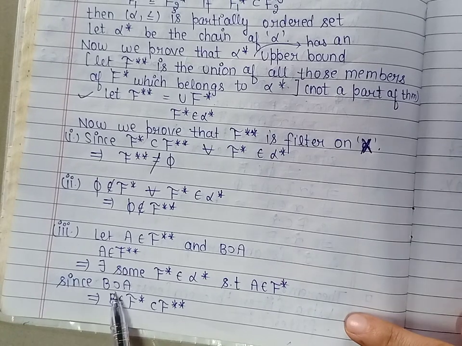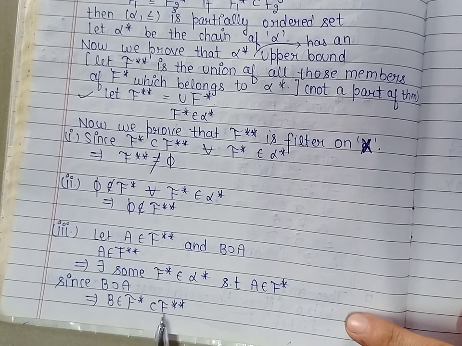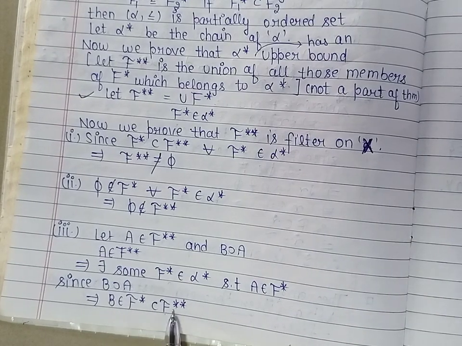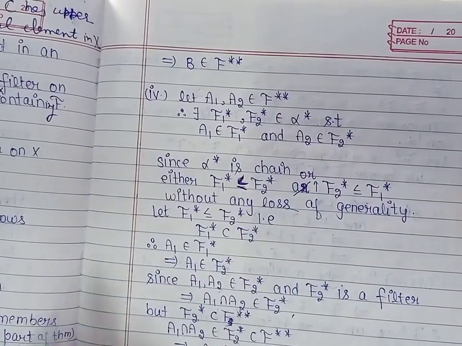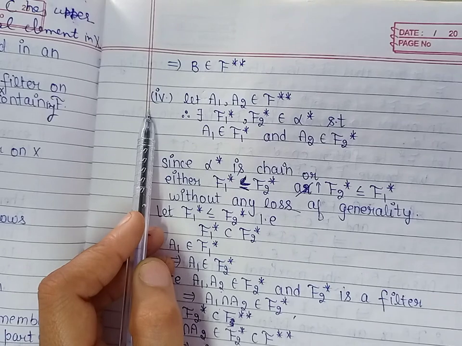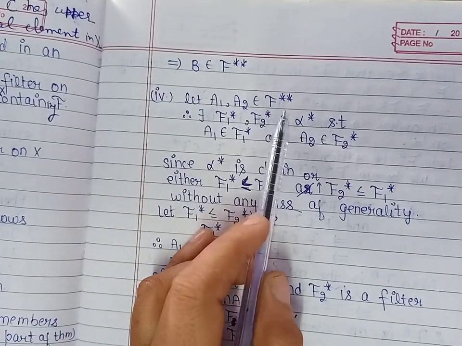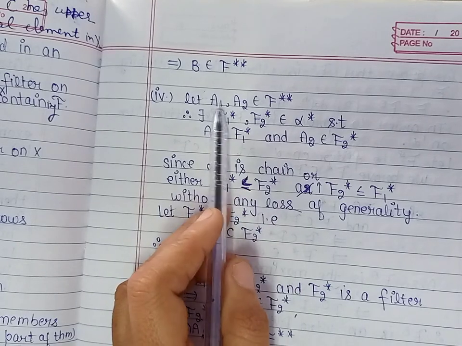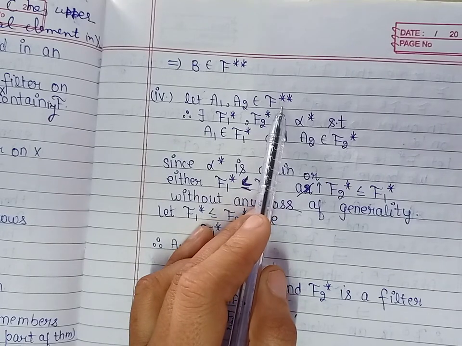So we can say that B belongs to f star and f star is contained in f double star. So from here we get B belongs to f double star. Now in the last condition, let us take two members A1 and A2 belonging to the collection f double star. We are to show that A1 intersection A2 belongs to f double star.